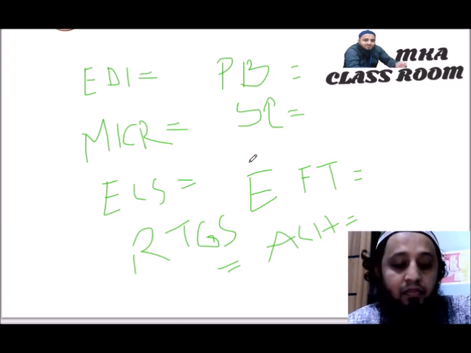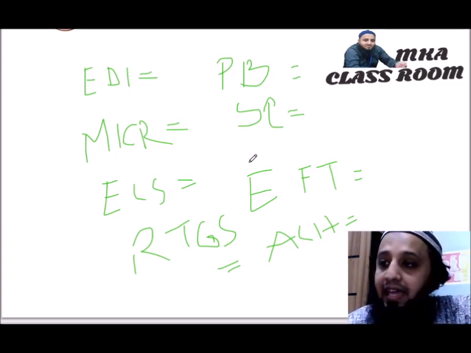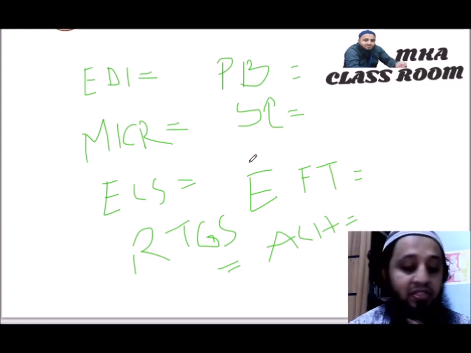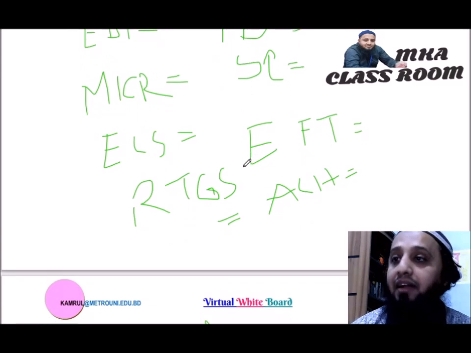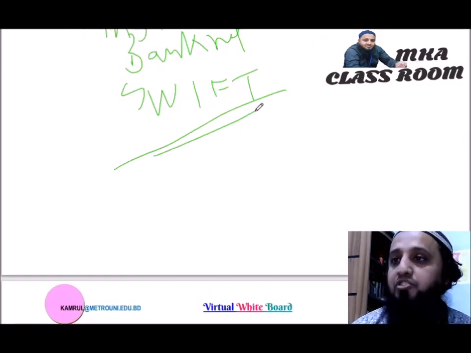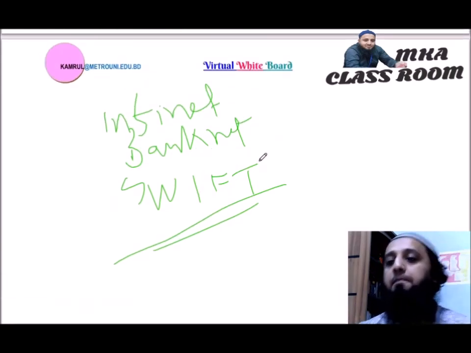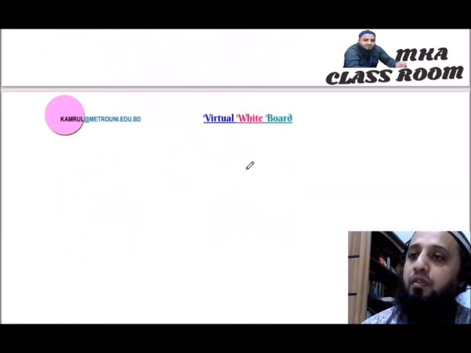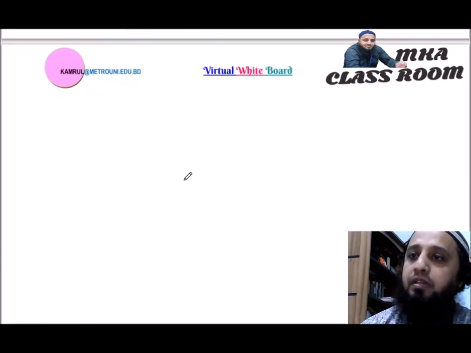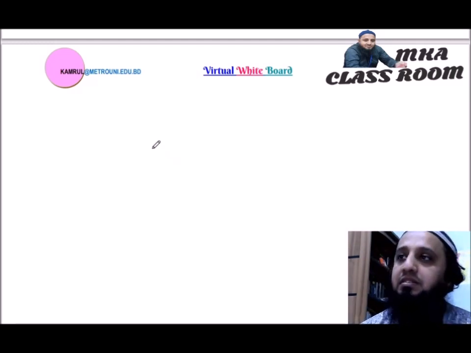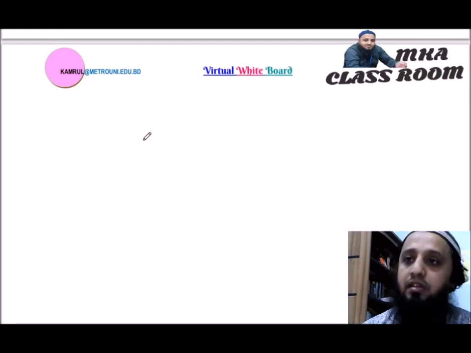RTGS, real time gross settlement, ACH, automated clearing house, Infinet, BankNet and SWIFT. These are the mechanisms used by electronic banking. Now, we will try to discuss one after another what it means or how it works.